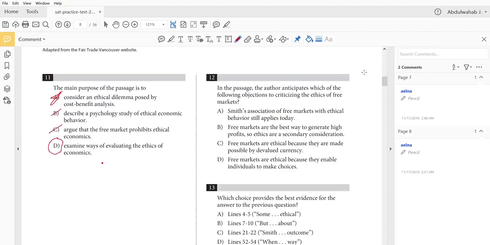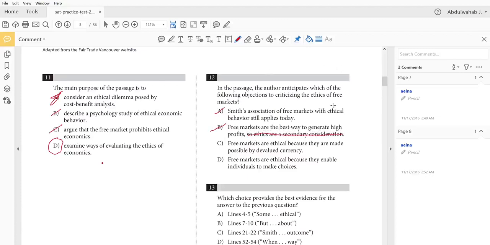A: That Smith's association of free markets with ethical behavior still applies today? Well, not actually. B: Free markets are the best way to generate high profits, so ethics are a secondary consideration. Not exactly either. They're not a secondary consideration.